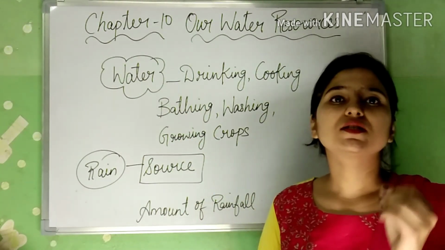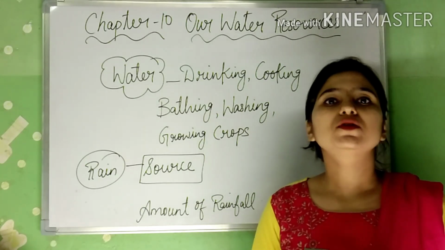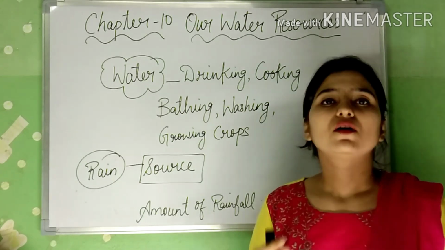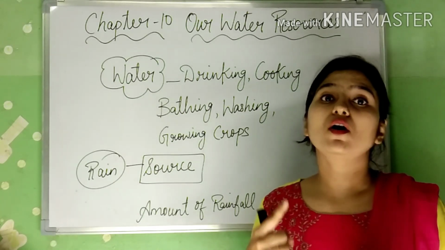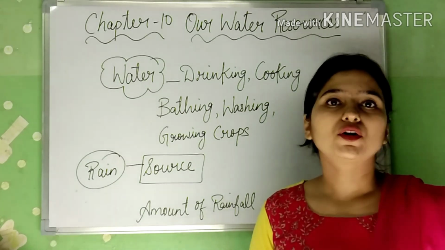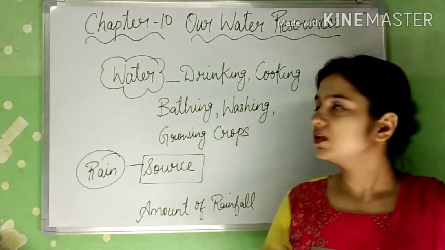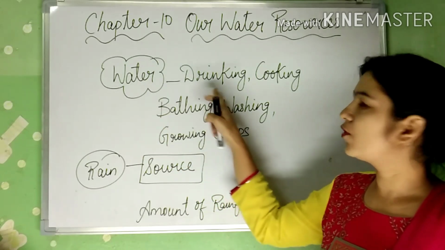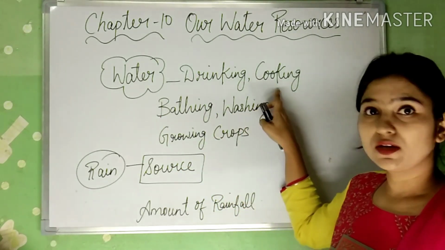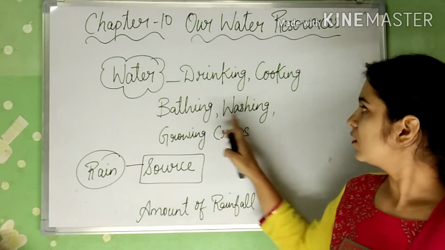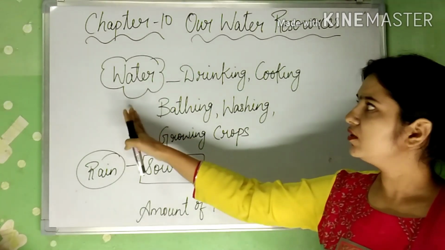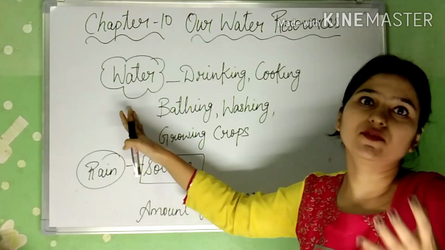Water is very essential for us. That means all the living things cannot live without water, whether animals, human beings or plants. We all need water to survive. See here, I have written some points. Water is used for drinking, cooking, bathing, washing and also for growing crops. That means water is used in various activities.